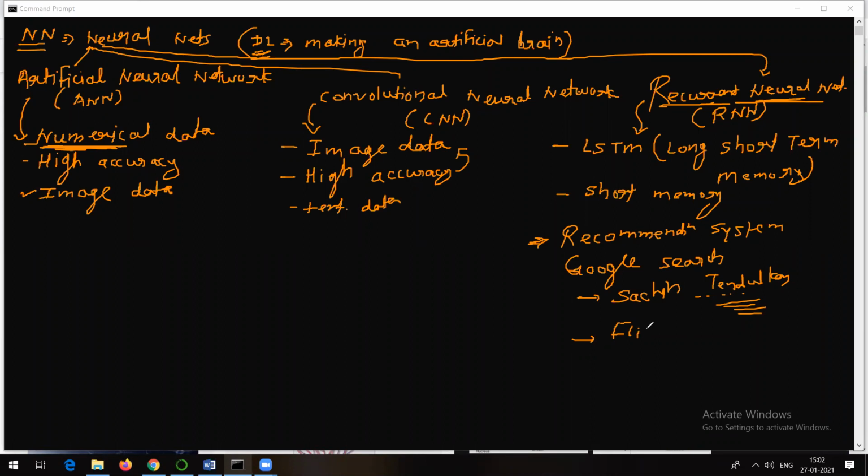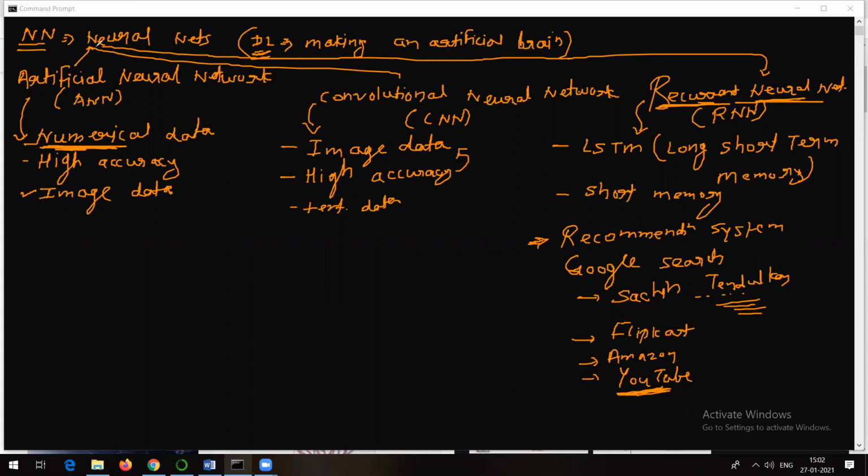Like you can make use of this in Flipkart recommendations, right? Amazon. You might have seen in the case of YouTube, you get recommendations. So RNN is able to develop those kinds of applications. Those kinds of models can be developed using RNN. Like you might have seen "recommended for you." Many times you might have read "recommended for you." So how? It depends on what type of content you might have seen earlier. Based on that, it is recommending you something. And that is nothing but a recurrent neural network, right?